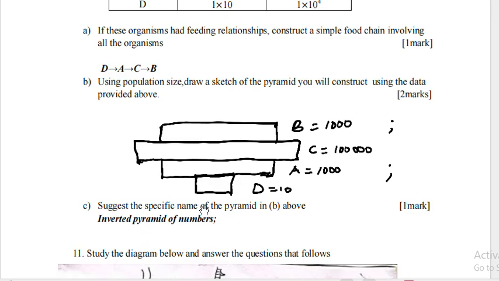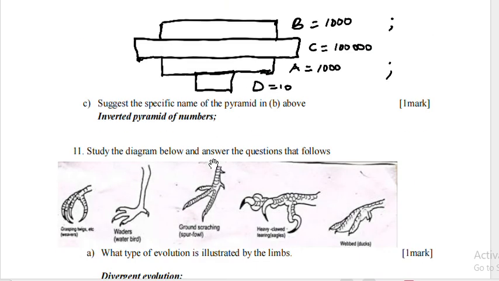Suggest the specific name of the pyramid: inverted pyramid of numbers.